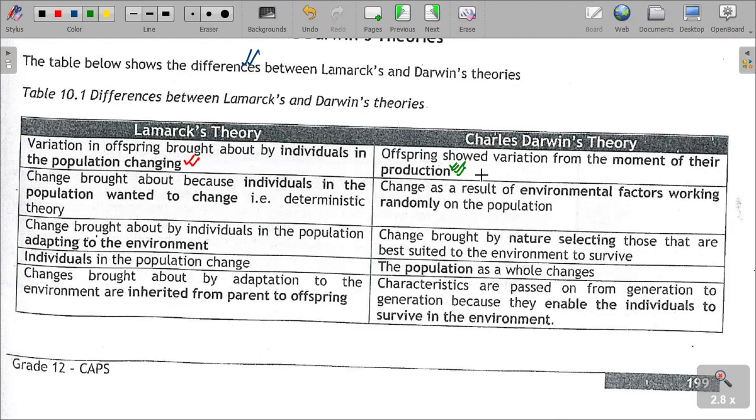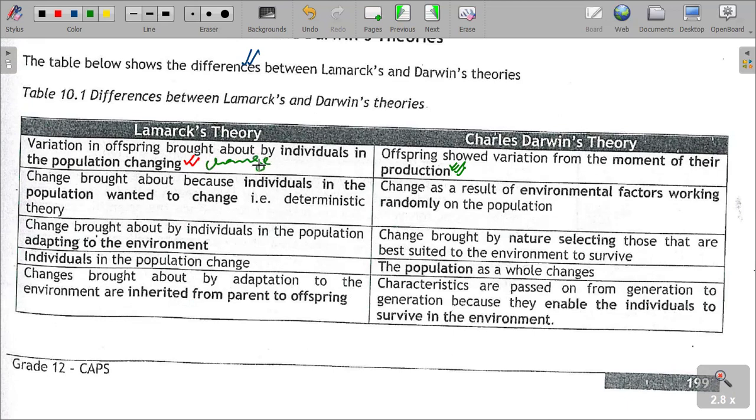So according to Lamarck, variation is brought about by individuals in the population changing. Organisms were brought up being the same, but they changed. According to Lamarck, organisms changed after birth.